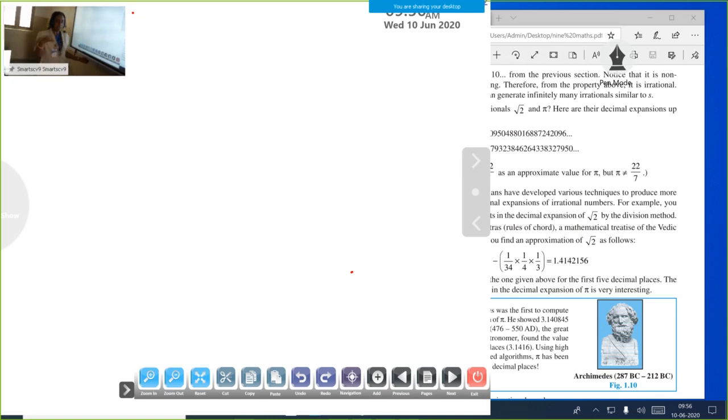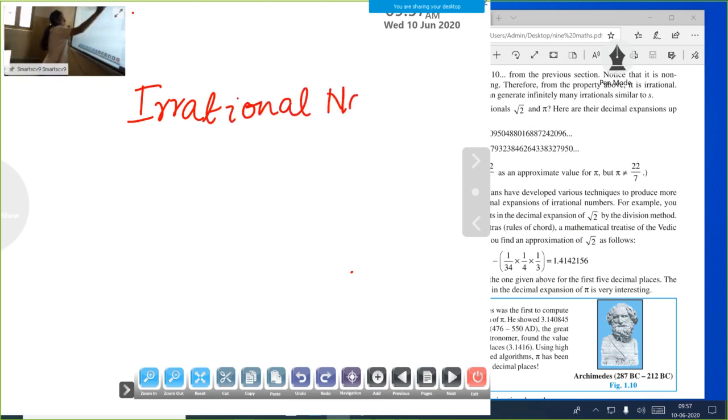Next, our section is, see, in our first class, we study about different types of numbers, natural numbers, whole numbers, integers, rational numbers, and now we study about one new number system, irrational numbers.